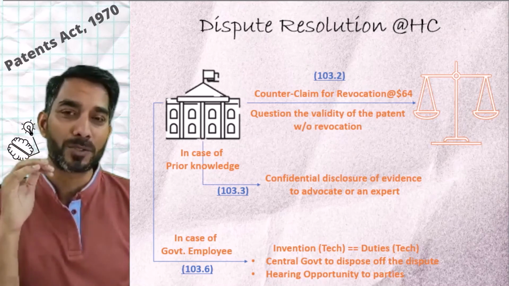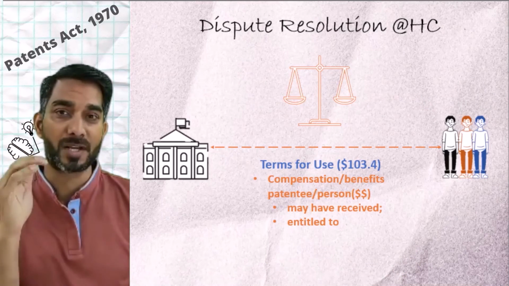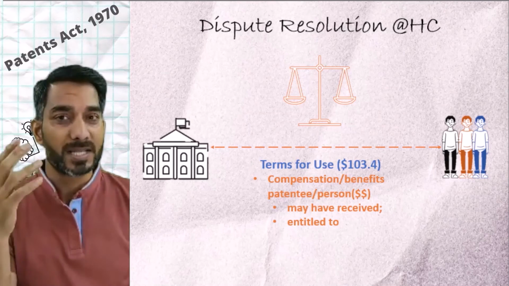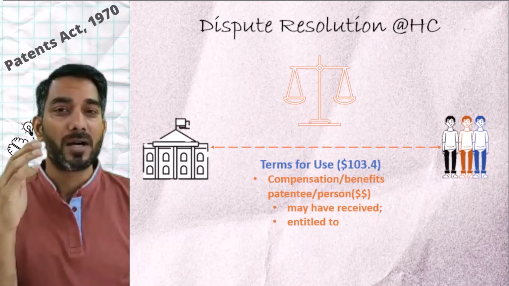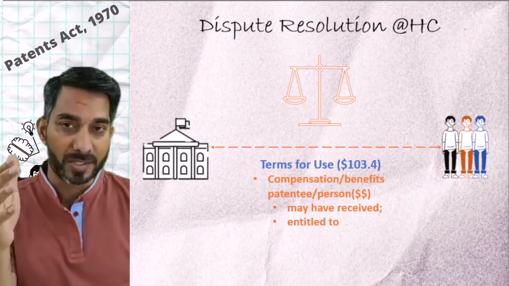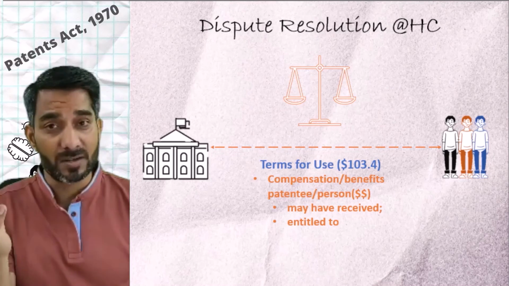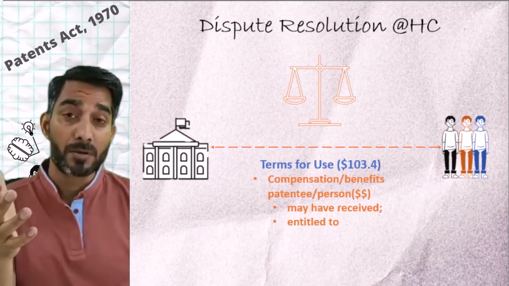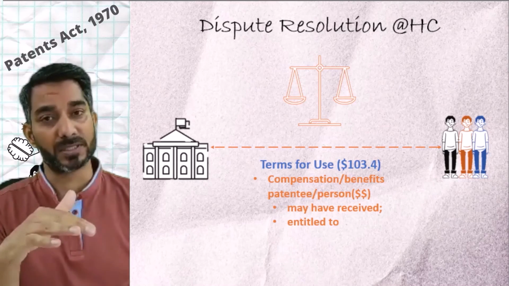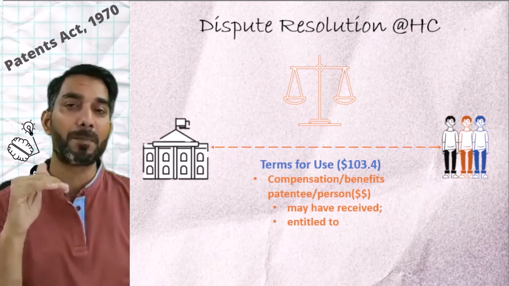Finally, let's look into the proceedings from the patentee's point of view. In case the dispute is with regards to the terms of use of the invention for the government purpose, while deciding the dispute, the High Court takes into consideration the compensation or the benefits that the patentee or any other person may have received or is entitled to receive for the use of the invention by the government for its purposes, so that the terms and the compensation are justifiable to the patentee as well.